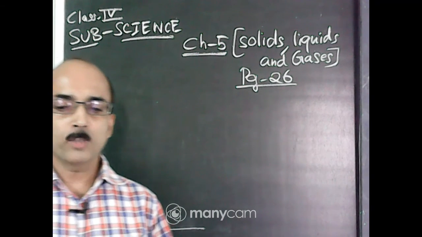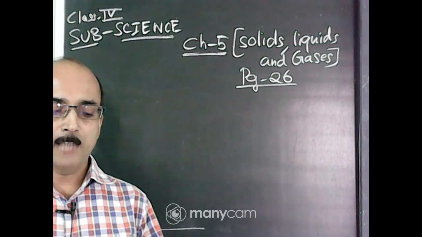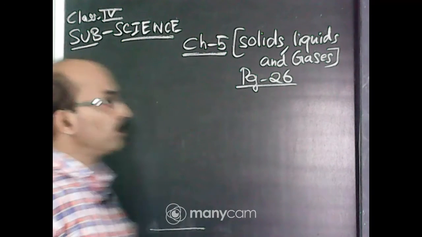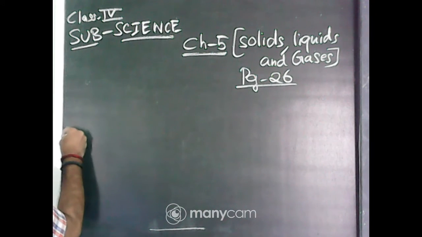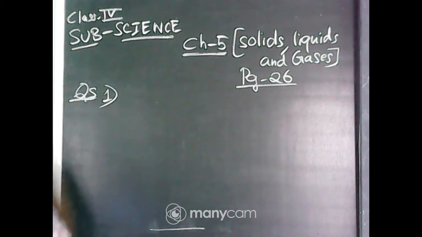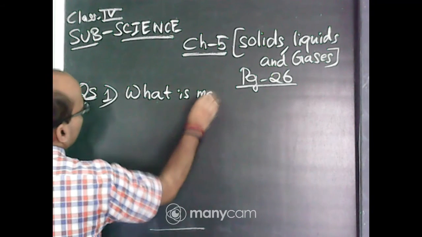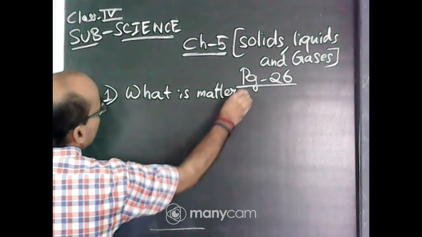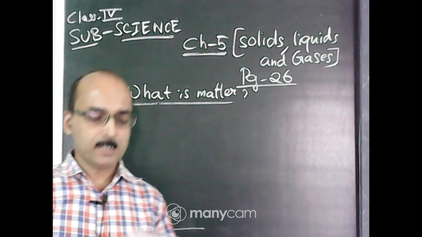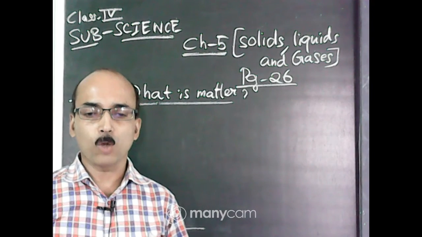So, now the definition of matter: any substance that has mass and occupies space is called matter. The first question, you can write, question number 1: what is matter? Your answer is, matter is any substance that has mass and occupies space.